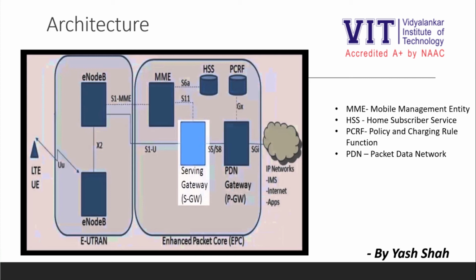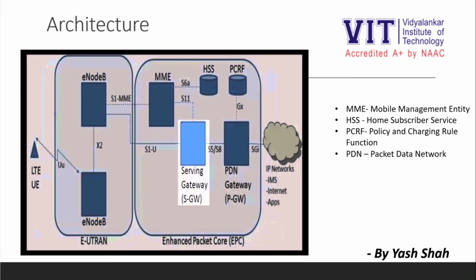The second section is eUTRAN, that is Evolved UTRAN. Again, it has eNode Bs, which are nothing but transceivers of data signal. The final is the enhanced packet core, sometimes also known as the Evolved Packet Core. It has a few important components which we will require to understand the security aspects of LTE.